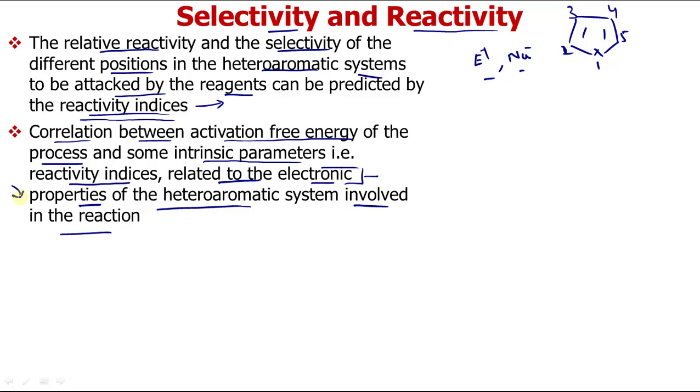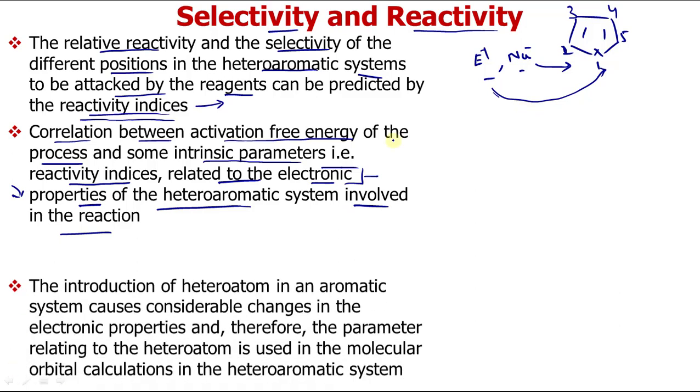If electron density is less, it will be attacked by a nucleophile. If electron density is more, it will be attacked by an electrophile. That's how it gives a correlation between your activation energy and these reactivity indices.